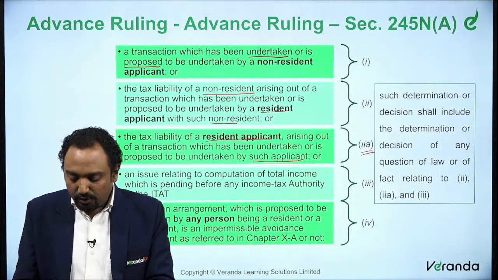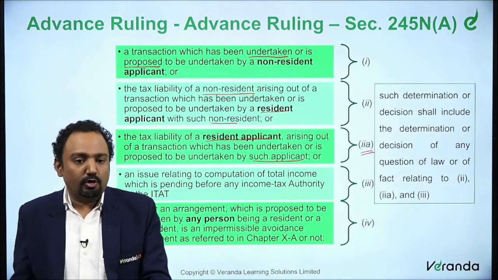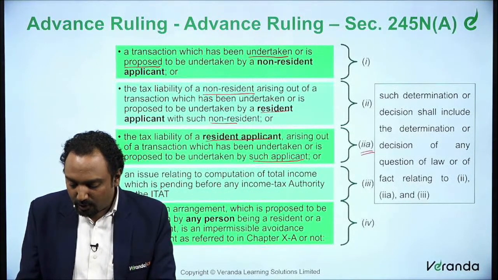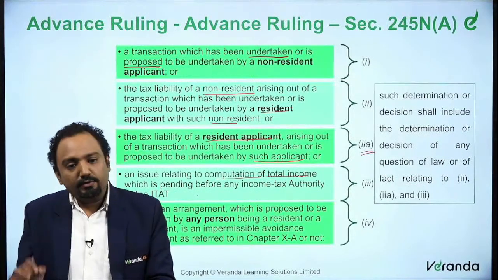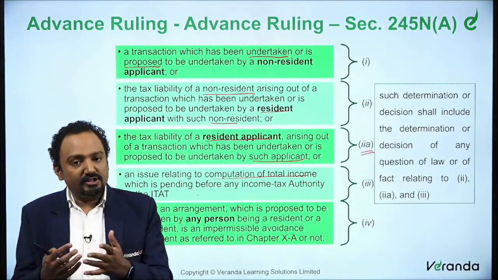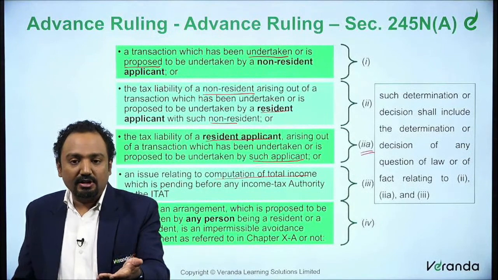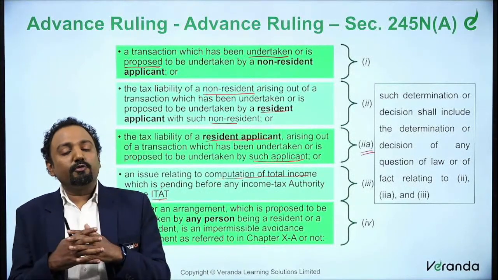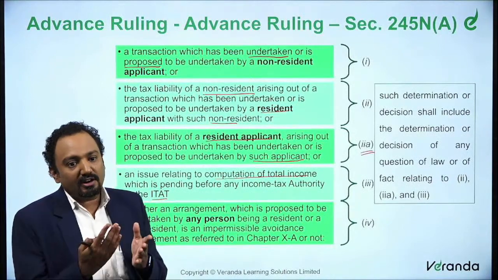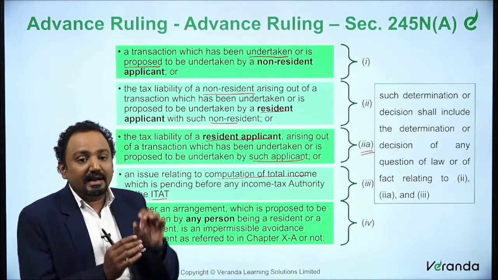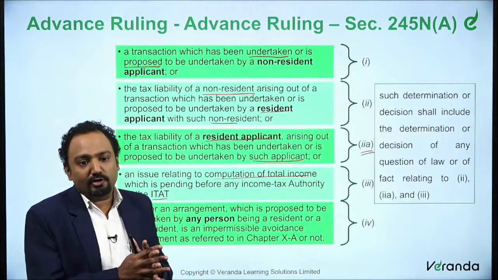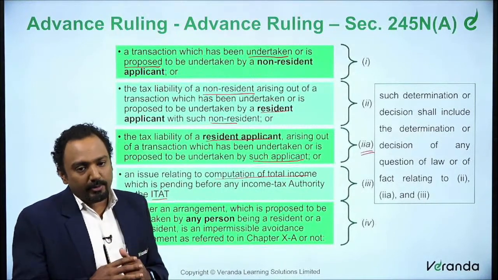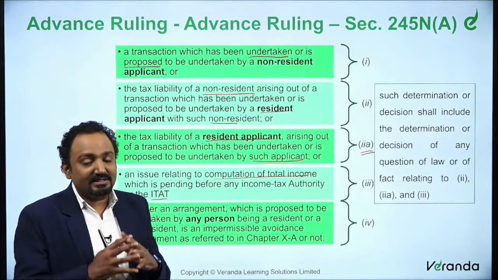Now, an issue relating to computation of total income. So the next condition is there is an issue relating to a computation of total income which is pending before an income tax authority. So there is already an issue which is pending before the IT authority or the tribunal, the ITAT. So it is either pending before the income tax authority or an ITAT. What it is, an issue relating to computation of total income only. So it is not related to something else, it is only related to computation of total income. So that is the next category.